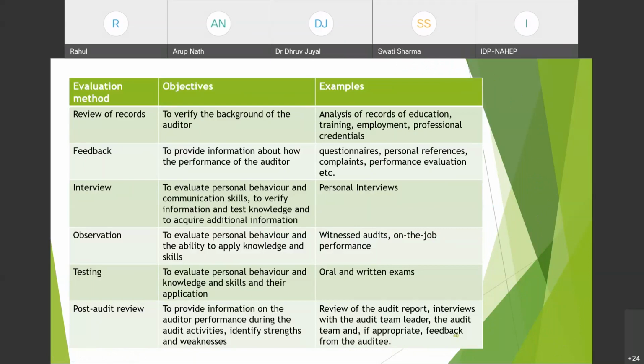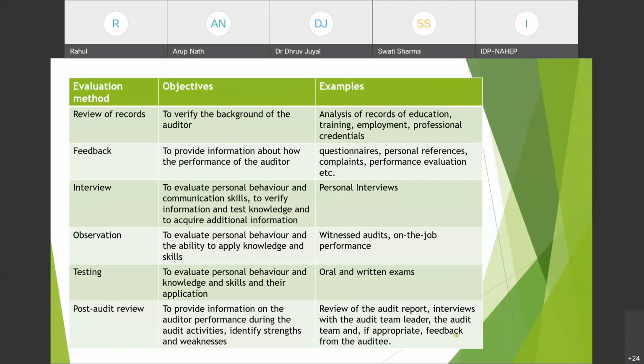Through personal interviews, we can get to know his communication skills and the personal behavior aspects that we studied. While interviewing, you can ask situational based questions, and you will find out the personal behavior through them. And whatever information he has given in his CV, resume, and papers, you can verify it through the interview.